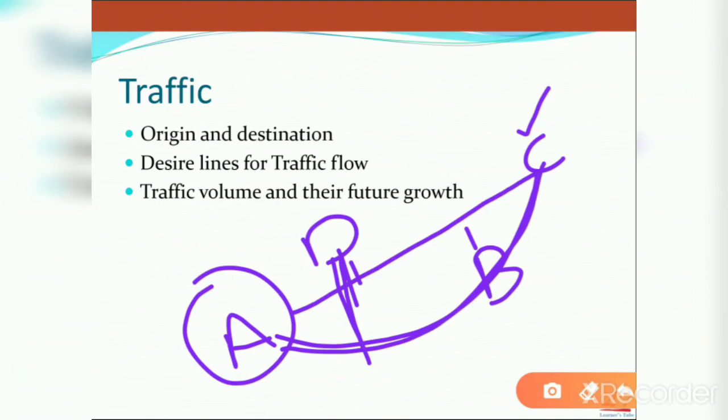And also based on this traffic flow, you have to design some desired lines, traffic flow lines, which are based on origin and destination, based on traffic flow, the majority density of the traffic, more density at which places. So based on that, you have to draw the desired lines. Based on that, you can make the highway alignment. There will be a question for which we have to draw desired lines. So desired lines should be drawn for traffic flow. That is also one of the important bits.